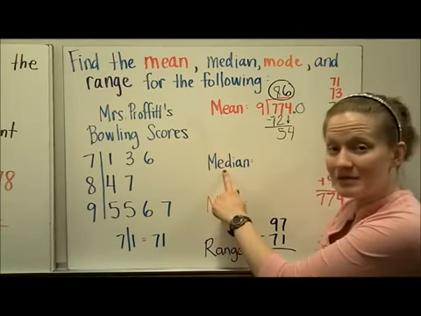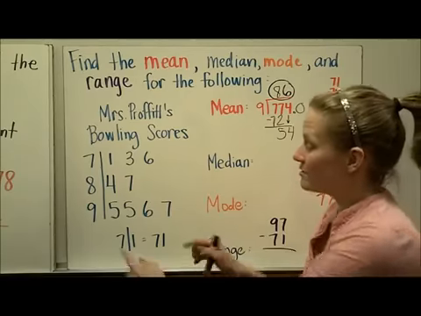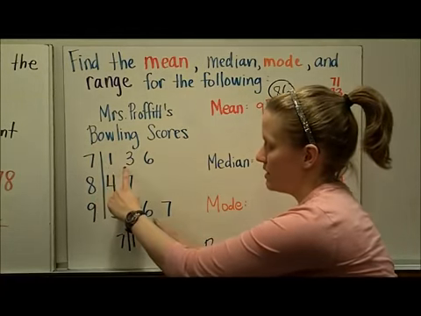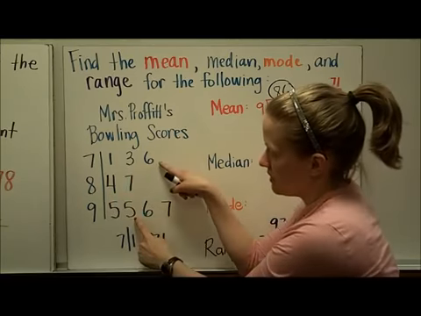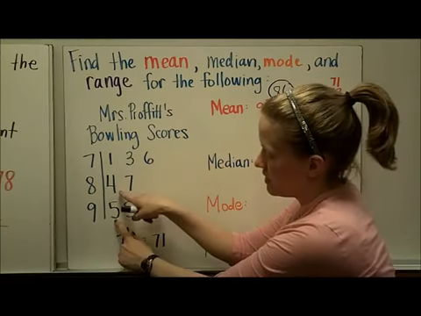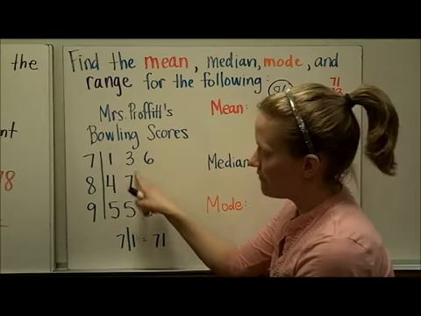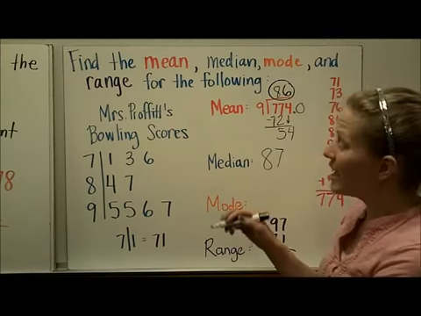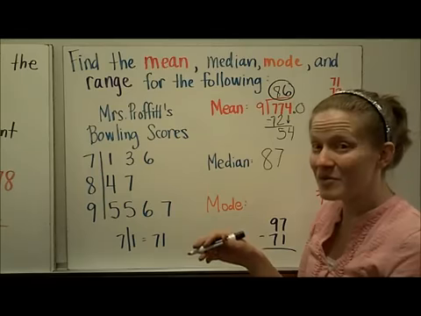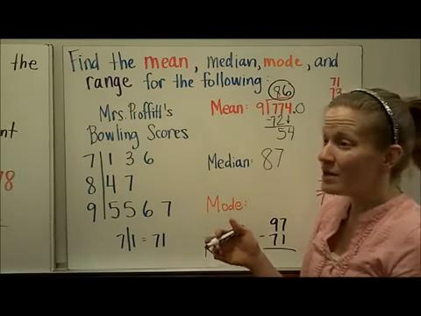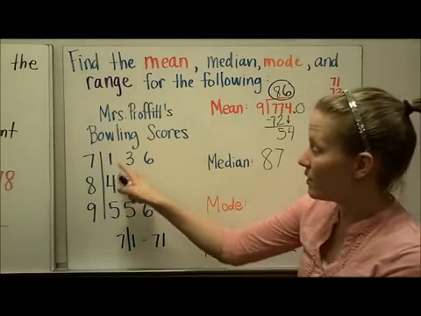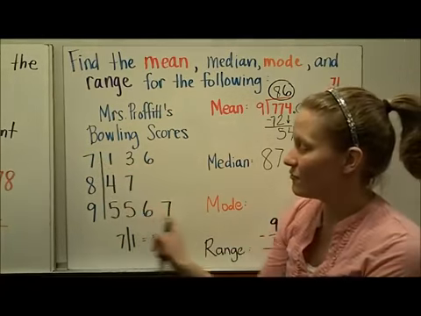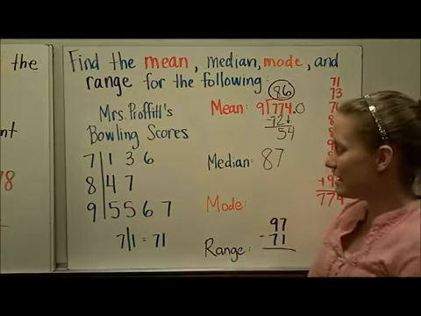The median is my number in the middle, remember. So I'm going to look at my data points and work my way to the middle. Here's the outside 2, next 2, next 2, here. So 87 is the number that falls in the middle. I could check that by remembering that there are 9 numbers, and the middle data point should be the 5th one. 1, 2, 3, 4, 5. 4 on that side of it, 4 on that side of it. So the median is 87.